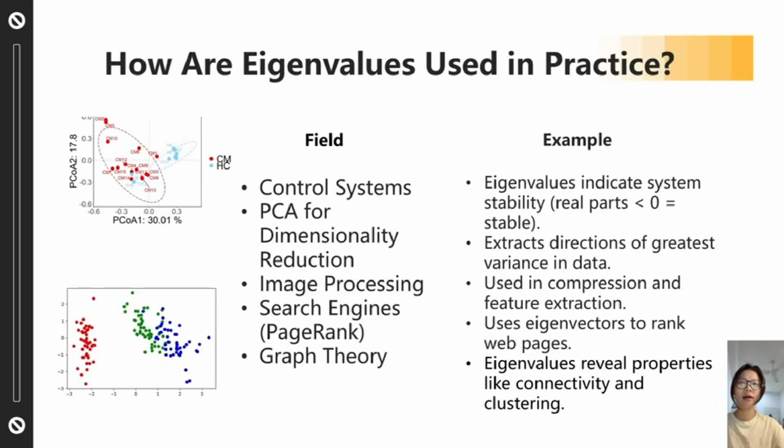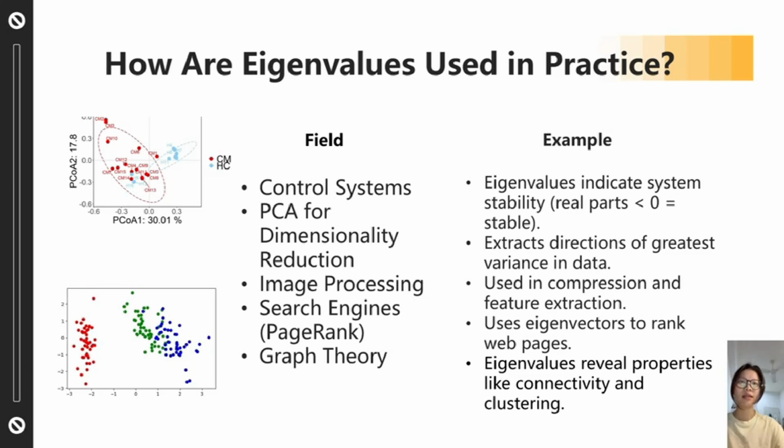Now let's look at how eigenvalues and eigenvectors are used in real life. In control systems, eigenvalues help determine system stability. If all eigenvalues have negative real parts, the system will return to equilibrium over time. In PCA, or principal component analysis, we use eigenvectors to identify the directions of greatest variance in a dataset, which allows us to reduce its dimensions while keeping important information.